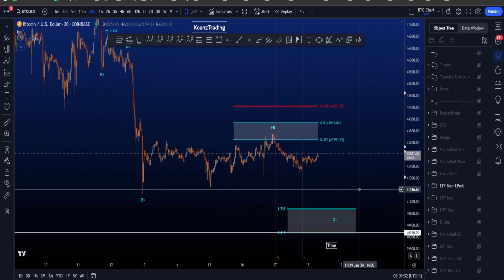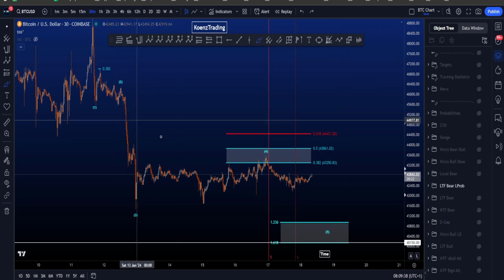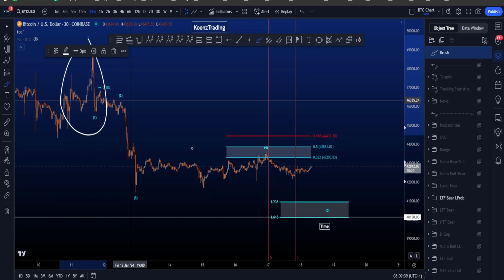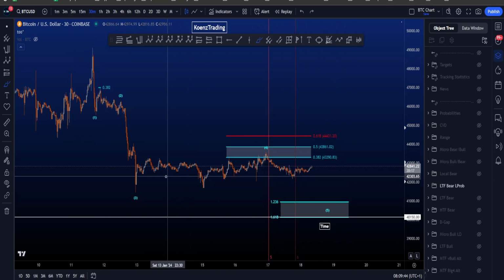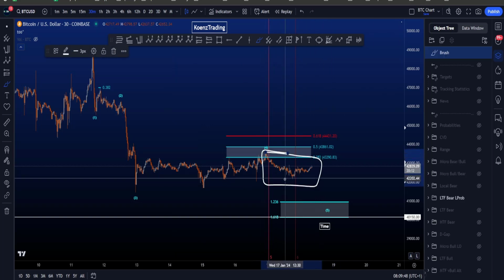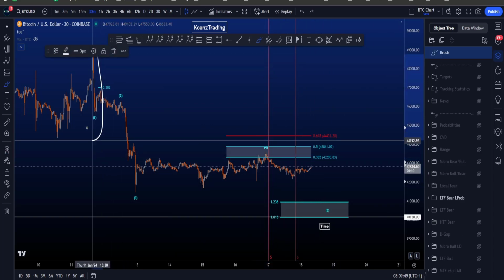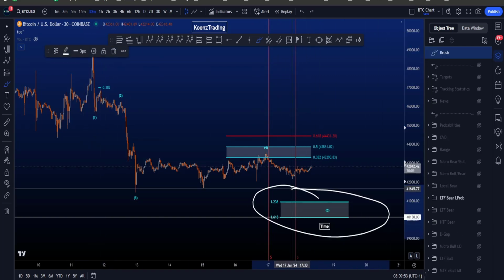However, when we look at this wave 5 to the downside, it takes a lot of time. If wave 3 is extended, wave 1 and wave 5 tend to have a price and a time relationship. When we look at this wave 5 here, it's already taking a very, very long time compared to this wave 1, which does lower the probabilities for this wave 5.